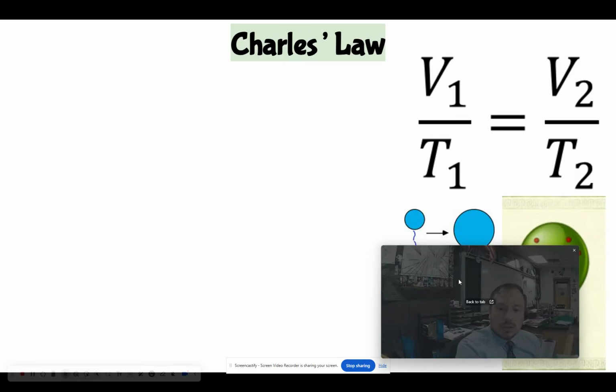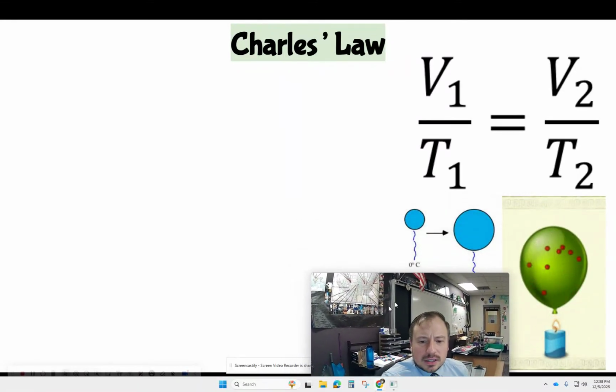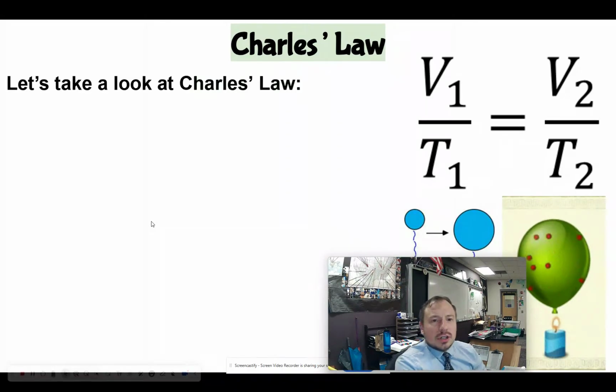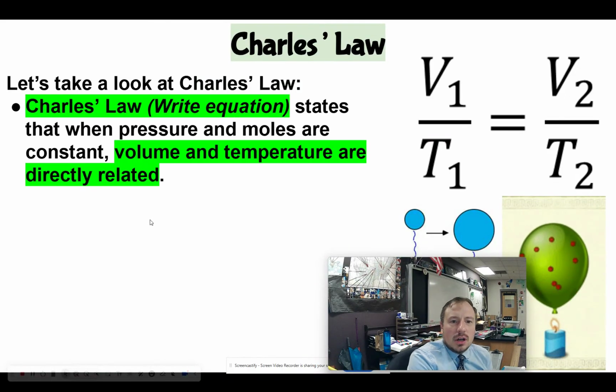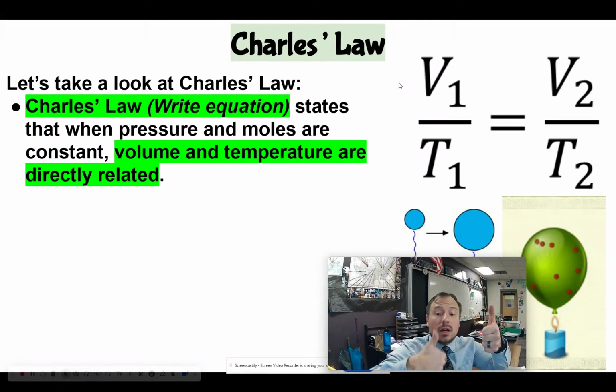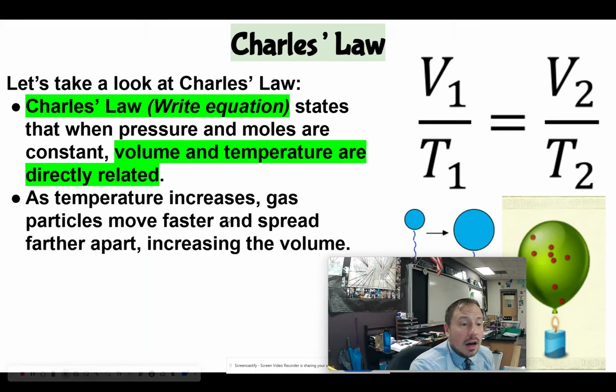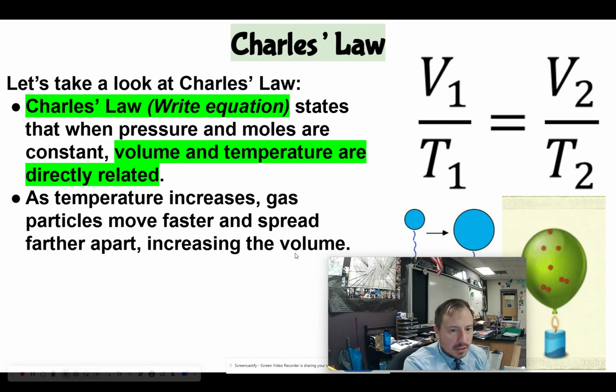Now, Charles' law, or I believe this is French. I've heard it like Charlet's law, but I'll just call it Charles' law. But Charles' law, and this is the equation, states that when pressure and moles are constant, volume and temperature are directly related, right? So that means one goes up, the other goes up. One goes down, the other goes down. And as temperature increases, gas particles move faster and spread farther apart, increasing the volume.